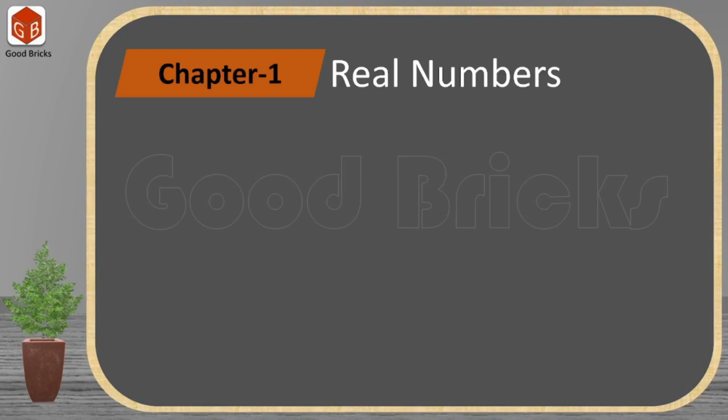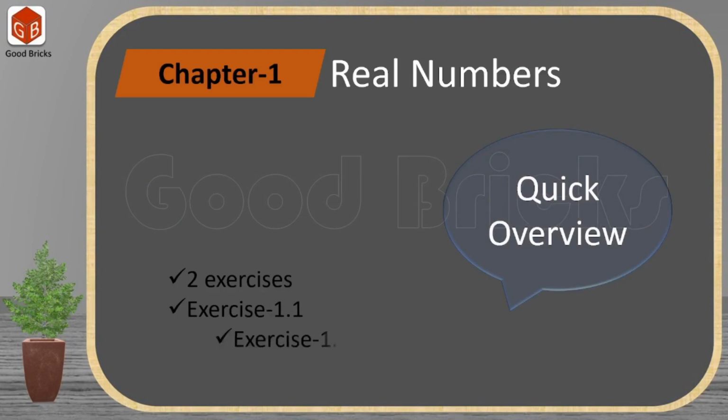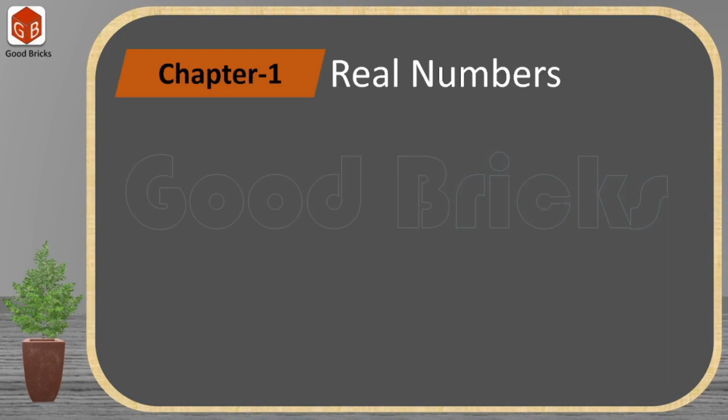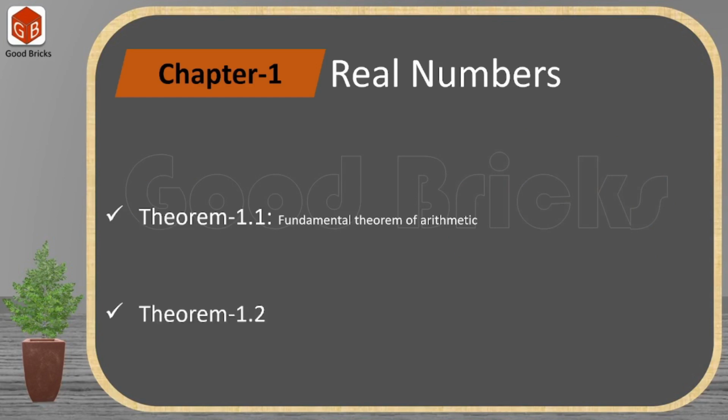Let us quickly start our quick revision tour on chapter 1, real numbers. In this chapter, you have exactly two key concepts. What are they? Fundamental theorem of arithmetic. One more key concept is theorem 1.2, which says if a prime number p divides a square, then this p also divides a. These are the only two key concepts you have in this chapter.